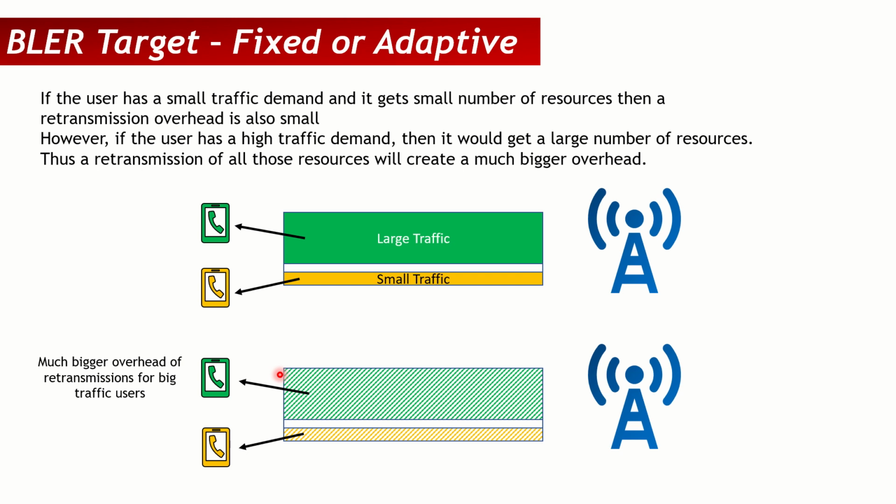So in other words, I can say that we should have a lesser block error rate for users which are using a large amount of traffic, and we might have a higher block error rate for users which are using a small amount of traffic, because their retransmissions will not cause that much of an overhead, while the retransmissions of this large chunk of data will cause much more overhead. So this concept actually gives us an idea about the variable BLER target.